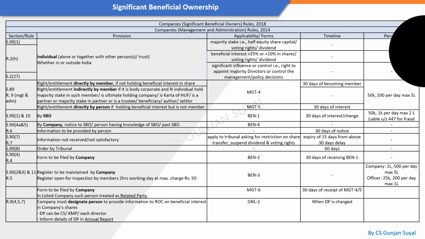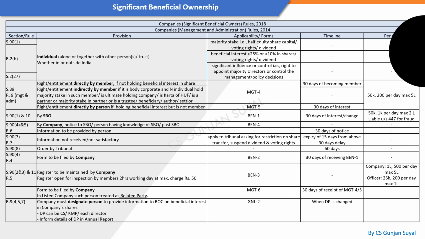But as an organization, what do you need to do? As an organization, it is your duty, if you have an idea that somebody can fall into this category, you will send a notice to such a person in BEN-4. Or if you know somebody who might have knowledge on who can be the SBO, you have to send a notice to that person also. It is your responsibility to find out who the SBO is. So the company needs to send such notice to these people in BEN-4.